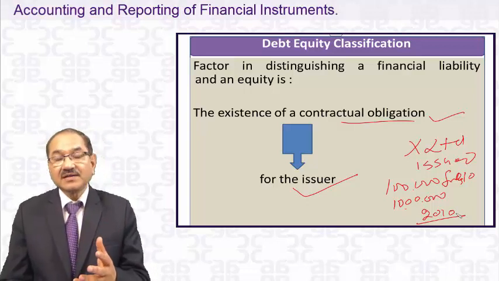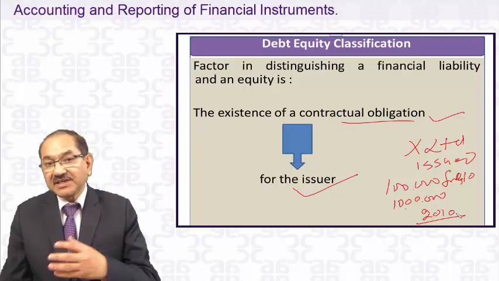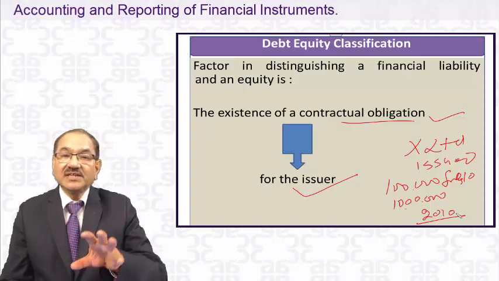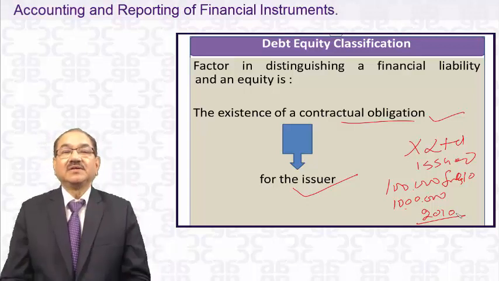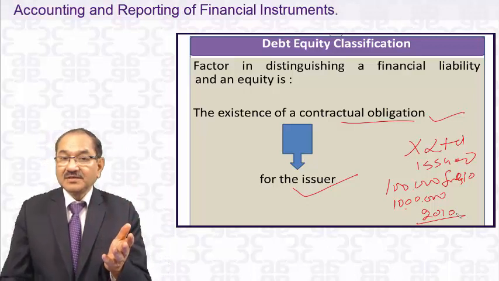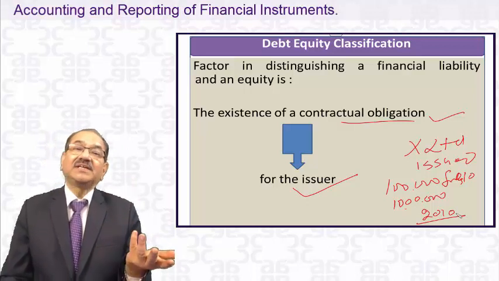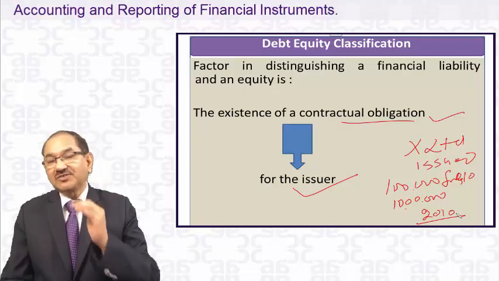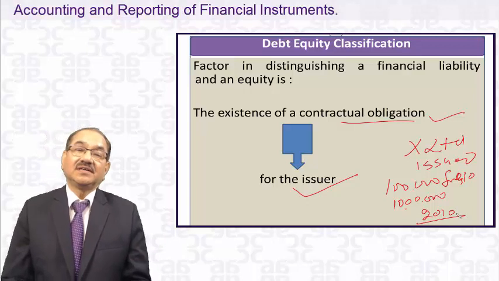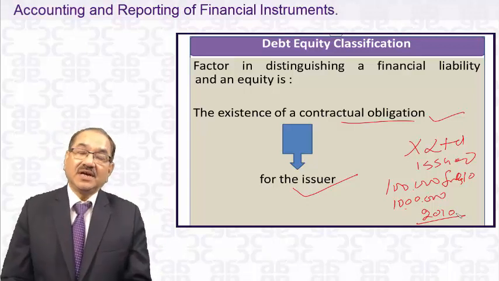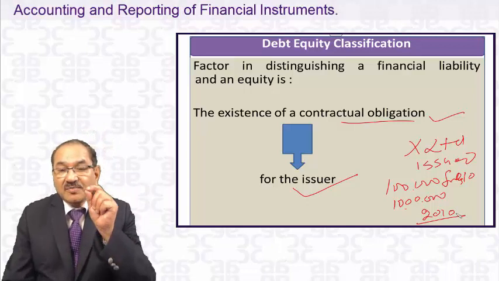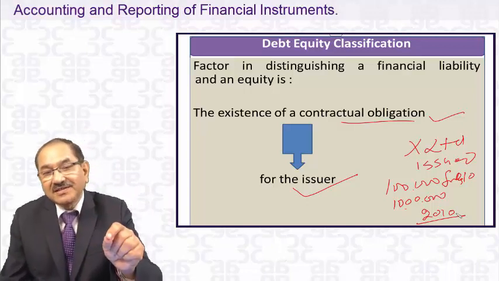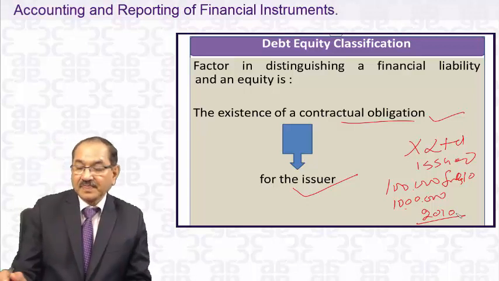Dear student, as you know, equity shareholders' money is not repayable during the lifetime of the company. There is no contractual obligation to repay 10 lakh rupees. And if there is not, then it is not a liability, because for a liability, there has to be a contractual obligation to pay cash or another financial asset. That is the definition of a liability. Therefore, if there is a contractual obligation to pay, it is a liability. If there is no contractual obligation to pay, it is equity in that case.